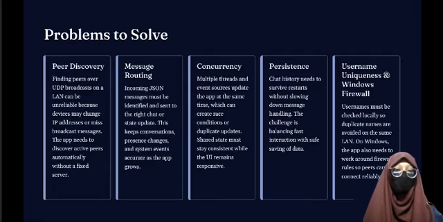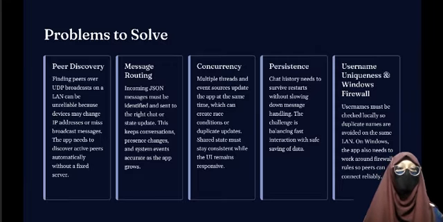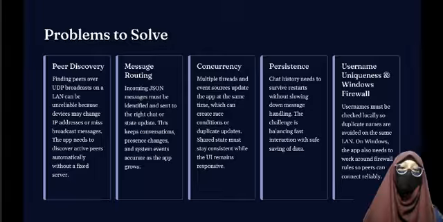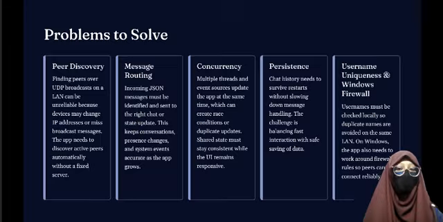Now it's me, Labone, continuing with slide 4. Problems to solve. Building a decentralized system is not simple. It comes with unique challenges. We had to solve several key problems to make it work. The first was peer discovery. How do we find active users on a dynamic LAN without a central directory? We solved this by using UDP broadcast to find active peers.